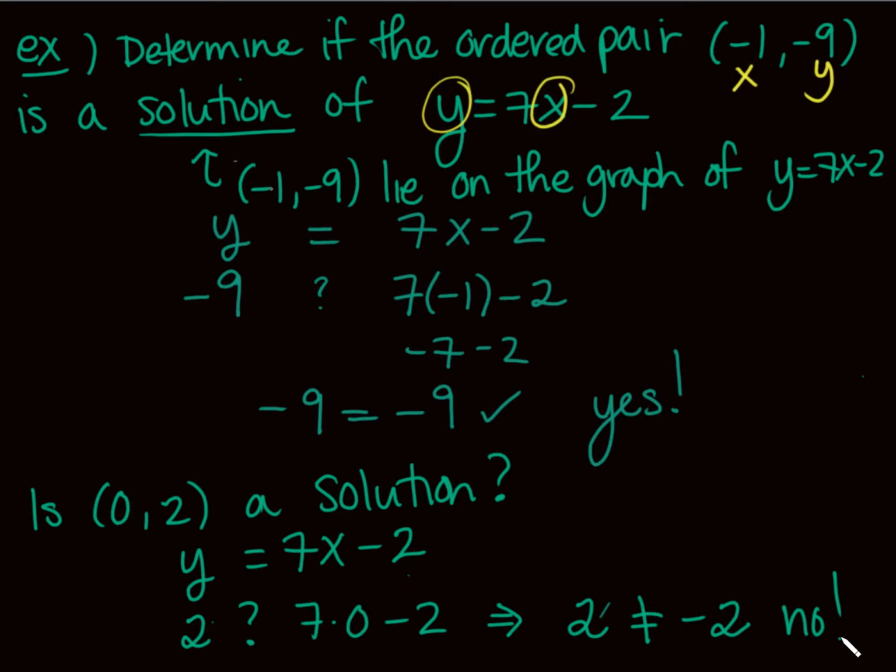Okay, that's how we're going to determine if it's a solution. It doesn't always have to be x and y, you know. I could have, whoa, I meant to grab a different color there. I could have 4s squared minus t cubed equals 7. And I could look at solutions here.